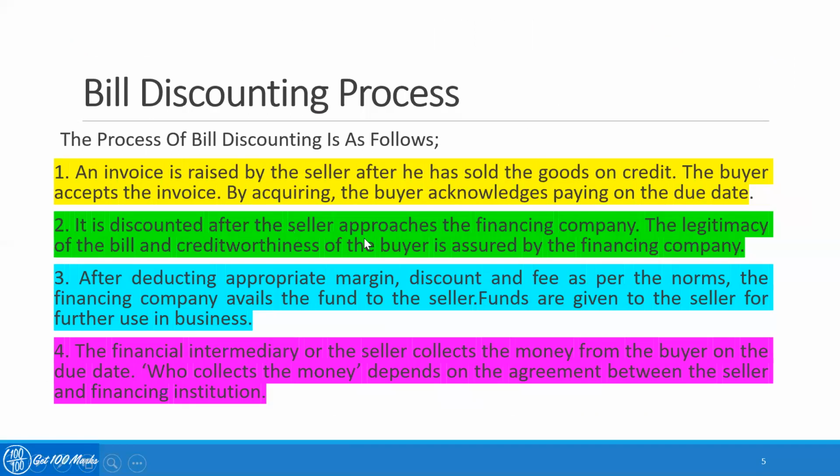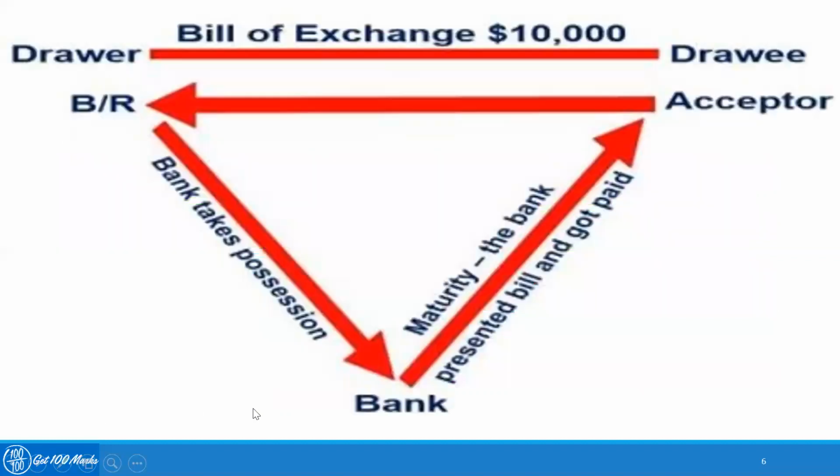It is discounted after the seller approaches the financing company. So the legitimacy of the bill and the creditworthiness of the buyer is assured by the financing company. After deducting the appropriate margin, discount, and fee as per the norms, the financing company avails the funds to the seller. Now, funds are given to the seller for further use in the business. So the financial intermediary or the seller collects the money from the buyer on the due date. Who collects the money depends on the agreement between the seller and the financing institution.